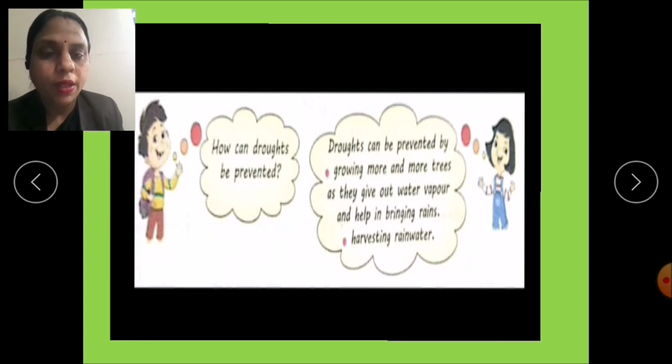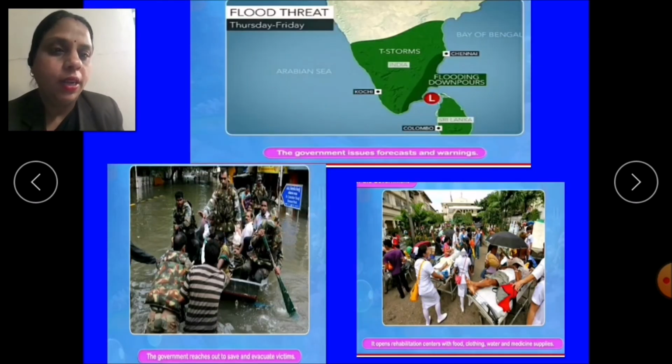So to save the people from these drastic conditions, the government also plays a very important role. So let's see what are the various roles played by the government. The government issues forecasts and warnings. The government reaches those places and saves the victims. It opens rehabilitation centers with food, clothing, water and medicine supplies.